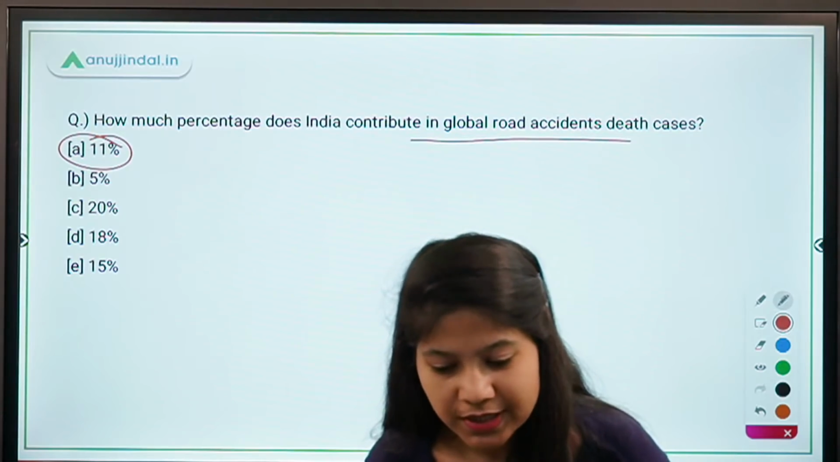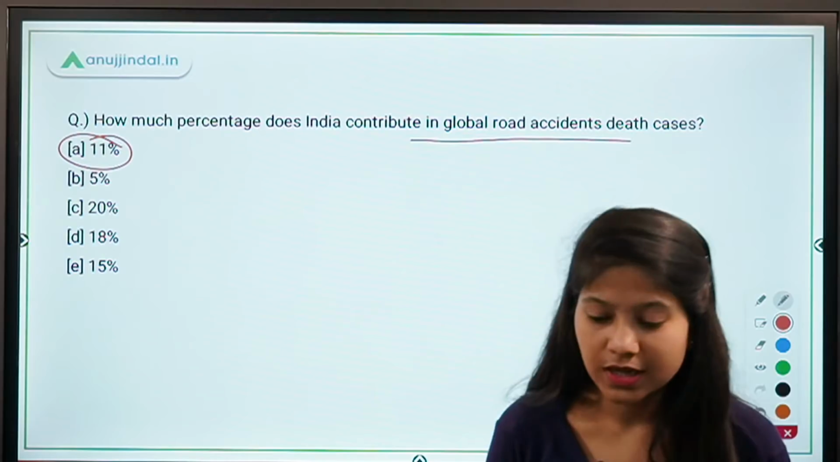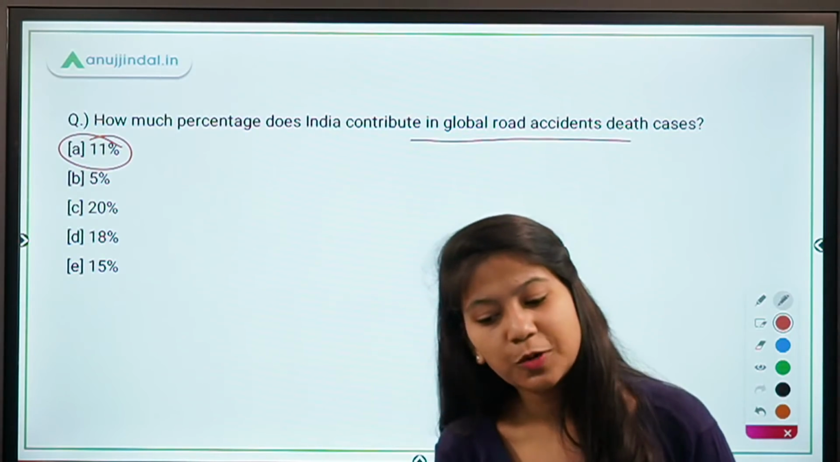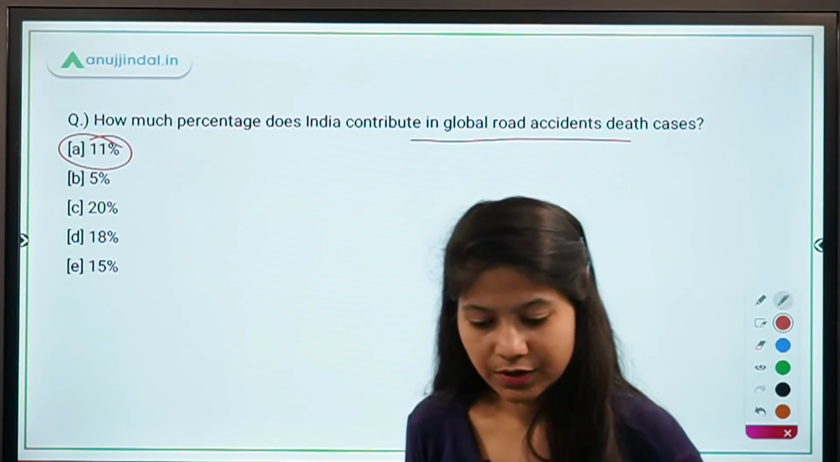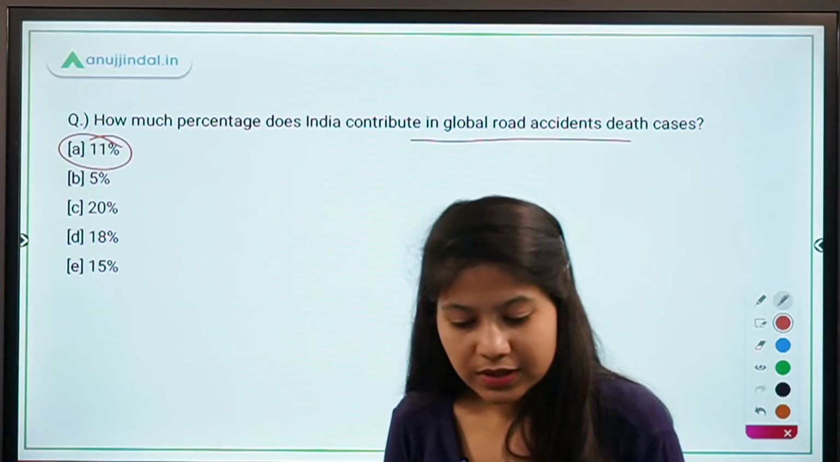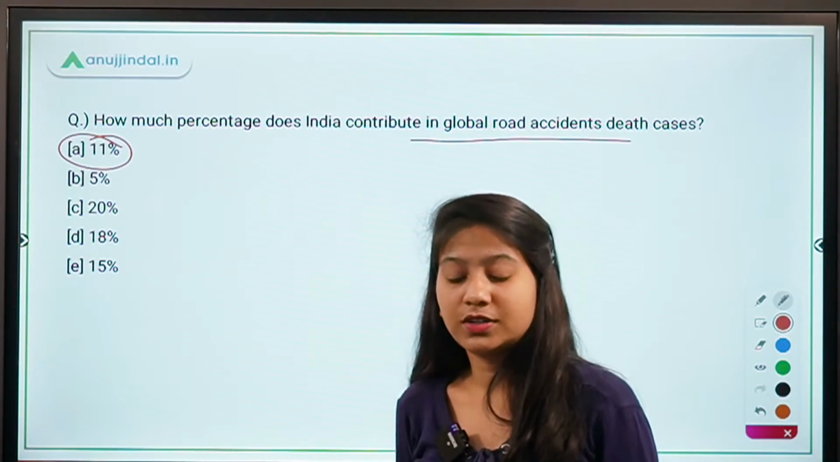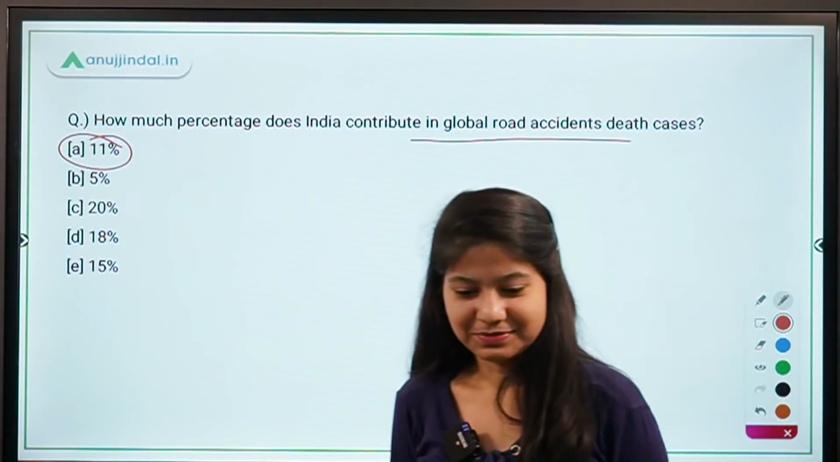Absolutely right, Subhashri. World Bank as well as Save Life Foundation. So these are the two organizations. World Bank in association with Save Life Foundation have released this recent report. Good. So all of you who are saying World Bank, absolutely right. No Golu, it's not German watch, it's World Bank and Save Life Foundation.